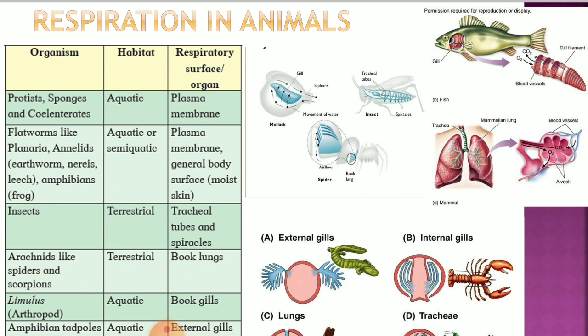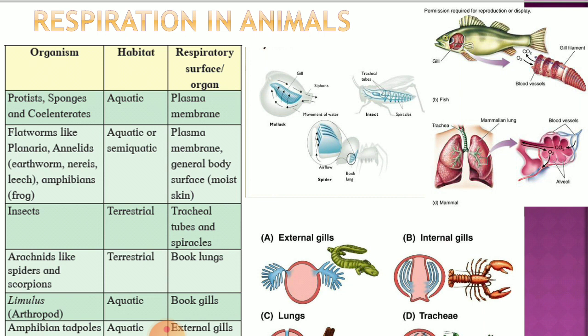So in case of the protists, unicellular eukaryotes, and sponges and coelenterates, the exchange of gases takes place with the help of the plasma membrane because these organisms are aquatic. Now in case of the flatworms like planaria, then annelids like earthworm, Nereis, leech, and amphibians, again their habitat is aquatic or semi-aquatic. Again plasma membrane and general body surface. So in case of the earthworm, the body surface will act as a respiratory surface. Such type of respiration is called cutaneous respiration.